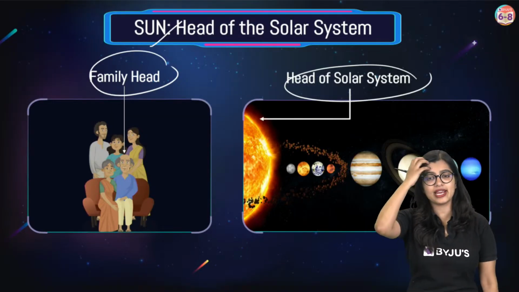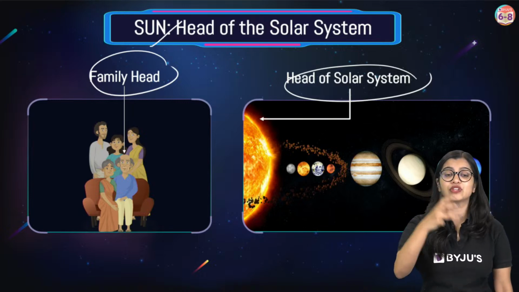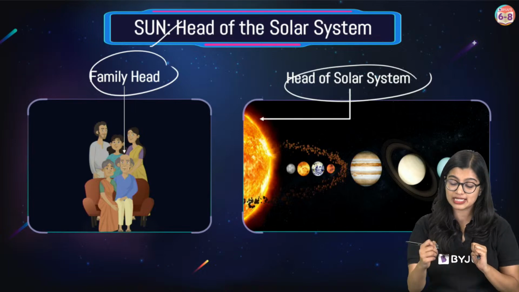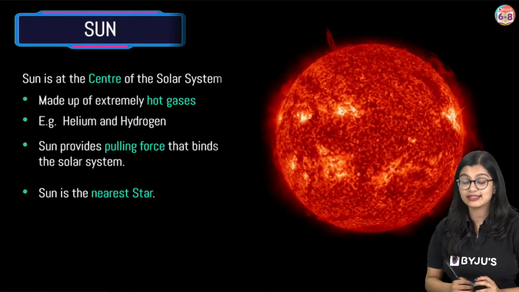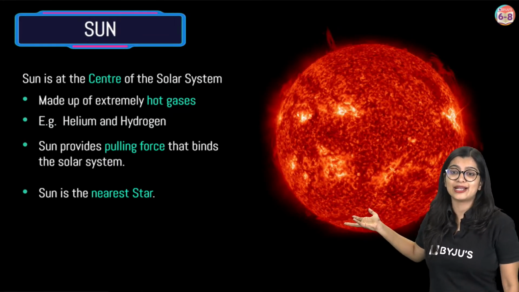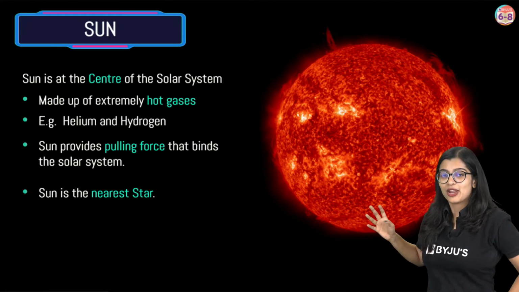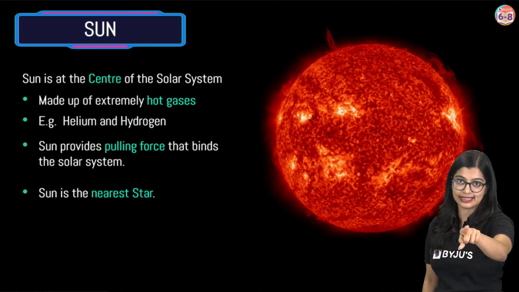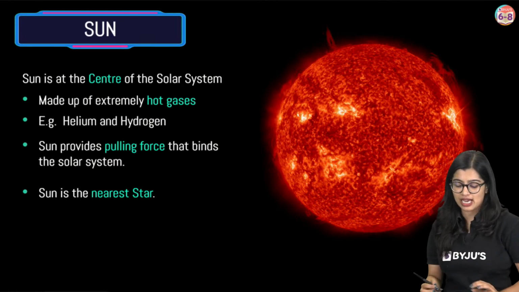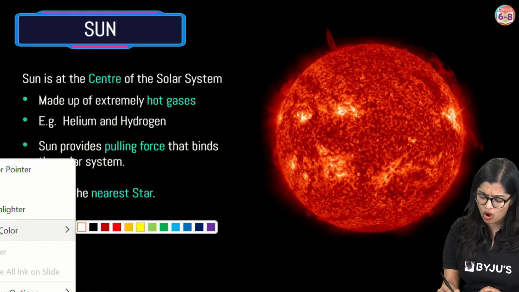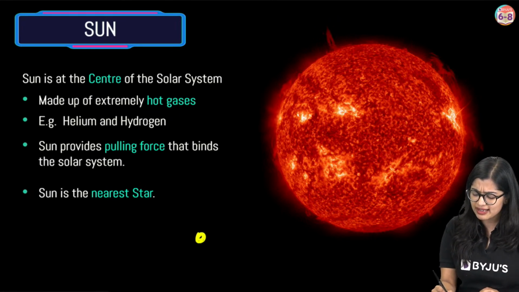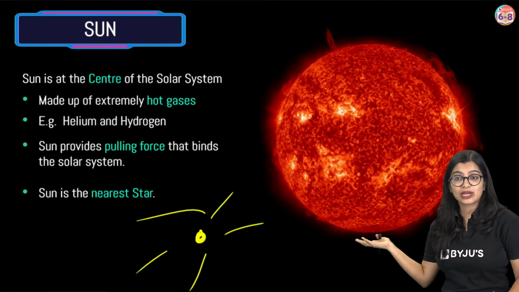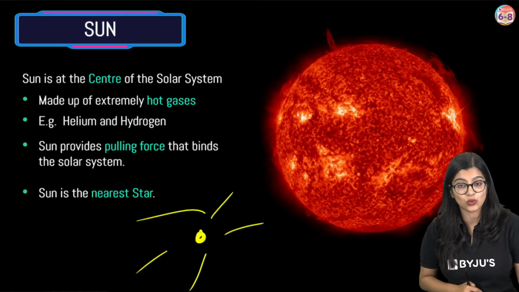As you can see, the head of the solar system is the sun, right? And the sun closely looks something like this. Normally, you should not look at the sun directly, okay? But if you look at pictures of the sun, you will see one bright yellow object, and you see sparks coming out of it. This is how the sun looks.